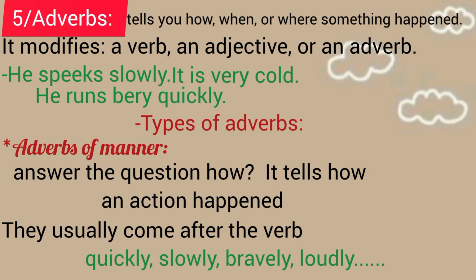Concerning adverbs, adverbs tell you how, when, or where something happened. It modifies a verb, an adjective, or an adverb. For example, he speaks slowly. Slowly here modifies the verb speak. It is very cold. Very here modifies the adjective cold. And he runs very quickly. Very here modifies the adverb quickly.